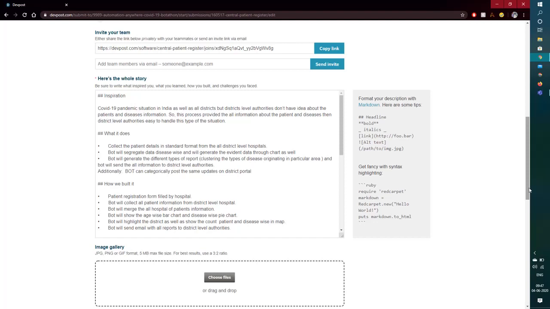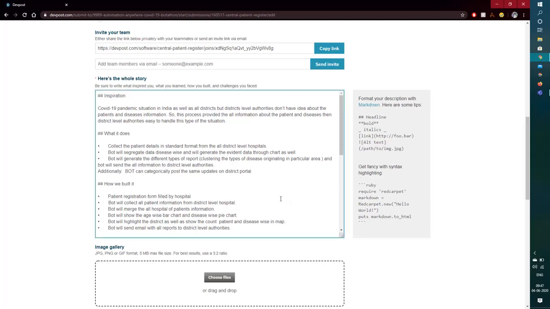So say if the Maharashtra government is owning a portal and they want to see on a single platform which are the areas that are most affected, in a seamless communication, or rather in real time. So that is also something we are trying to incorporate.